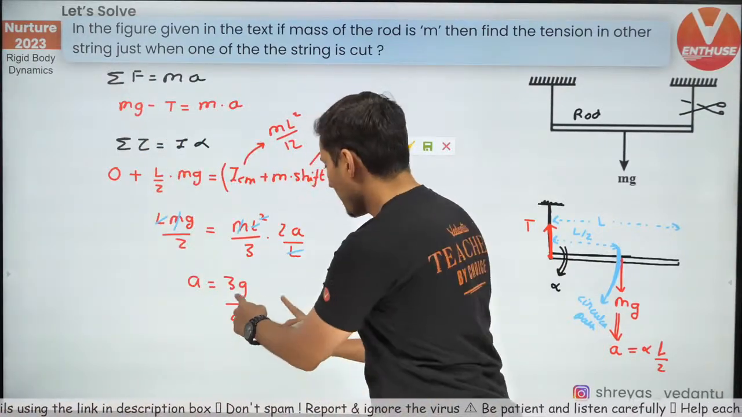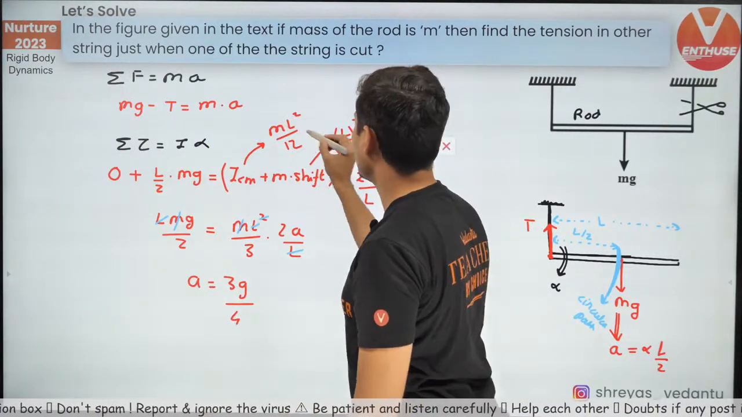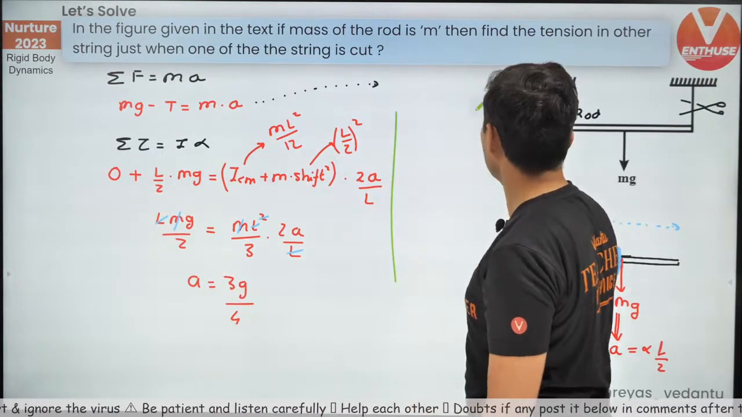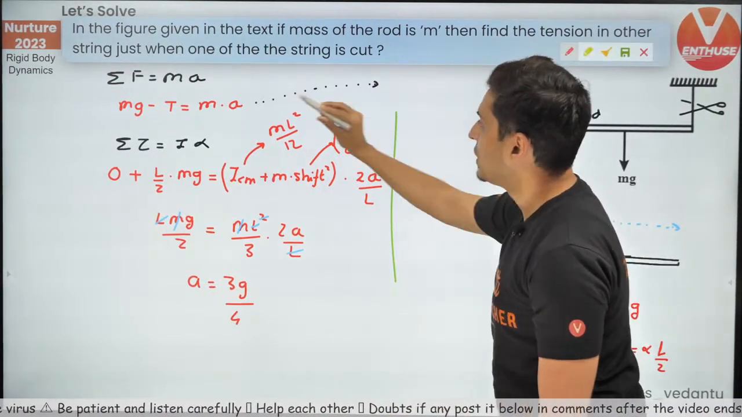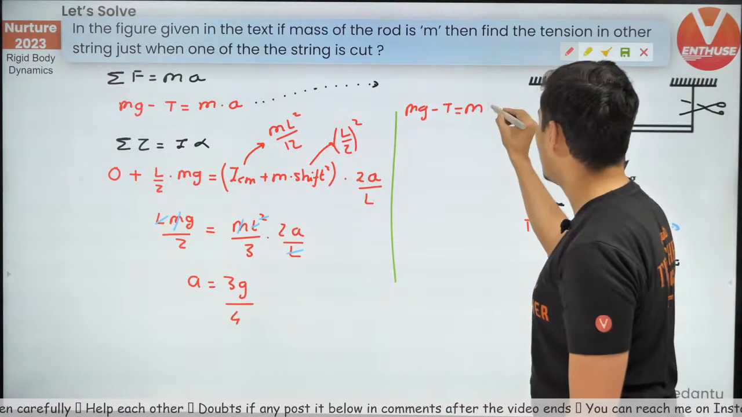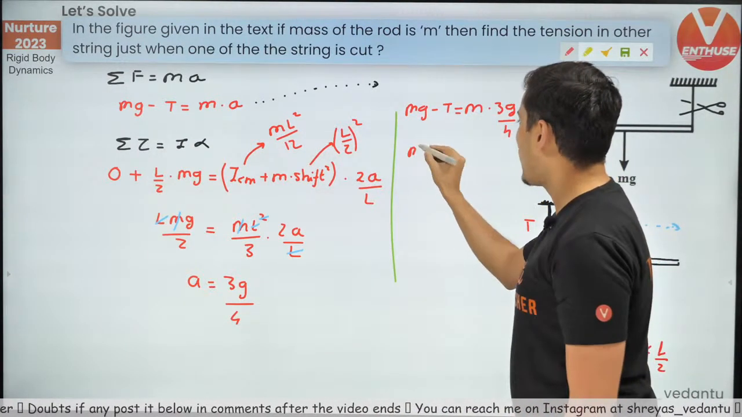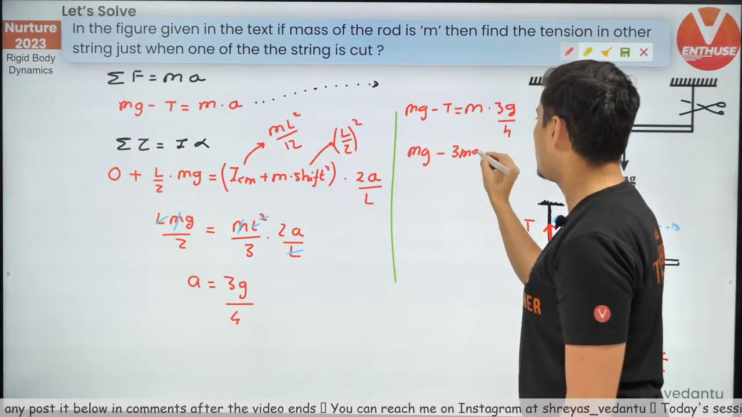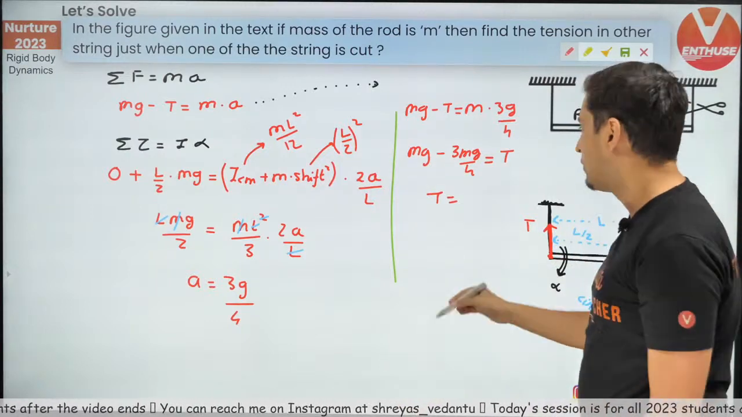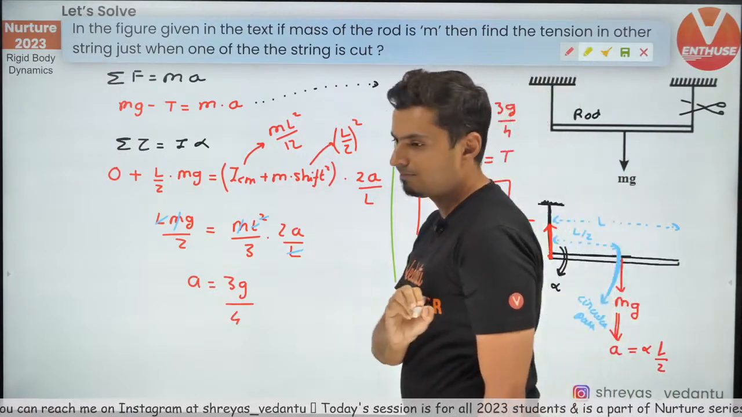What do you do next? Just use this acceleration in this equation and see what you get. Let me solve it over here for you. mg minus T is equal to m into a, and a is nothing but 3g by 4. Bring the tension here: mg minus 3mg by 4 is equal to tension. So 1 minus 3 by 4 is 1/4, and the tension is mg by 4. That's our final answer.